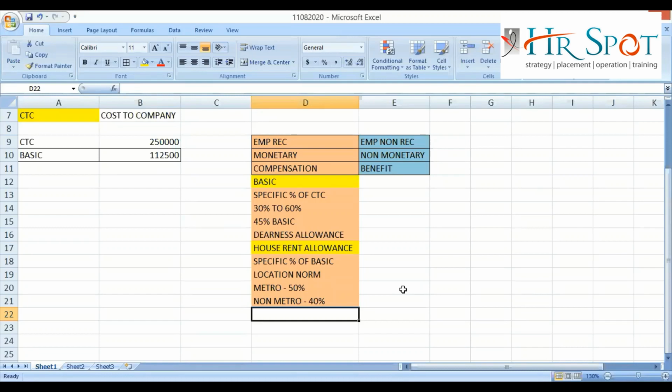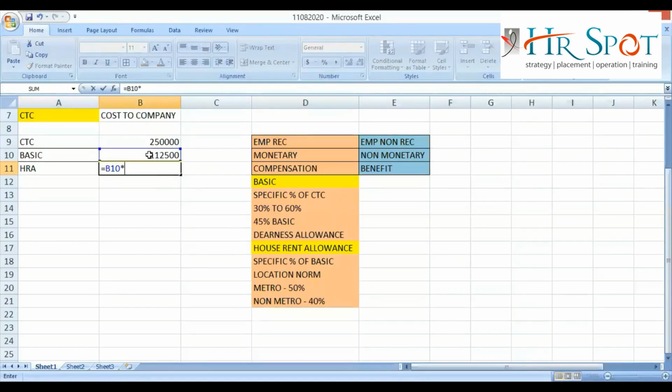Suppose this is Rashmi's CTC. Rashmi is working in a company in a metro location and they are giving as per the location norm. So what will be the HRA percentage? 50%. So how to calculate it? Basic into 50%, this will be HRA.